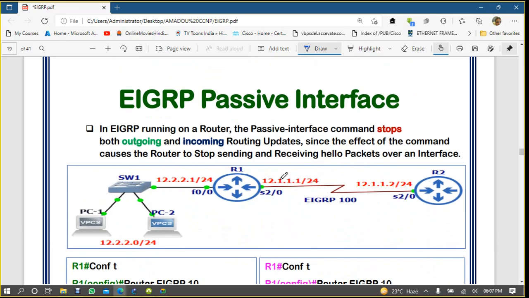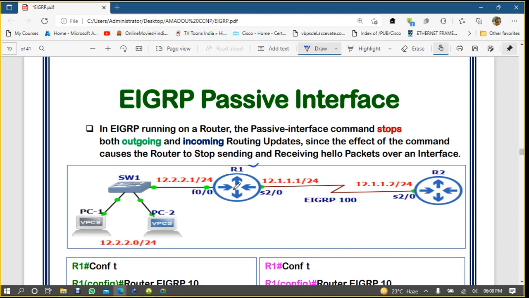So now we are working on EIGRP passive interface. You have to keep in mind, if you have worked on RIP, that EIGRP is totally different from RIP passive interface. What does RIP do? RIP says that I will not send any update through the passive interface, but I will receive updates on that. But here, see, normally if you have a lab like this, a very small lab.